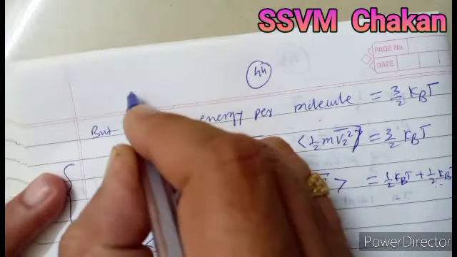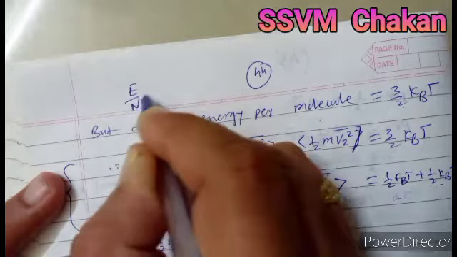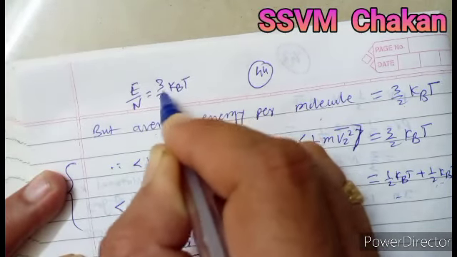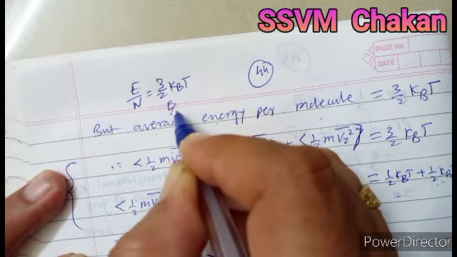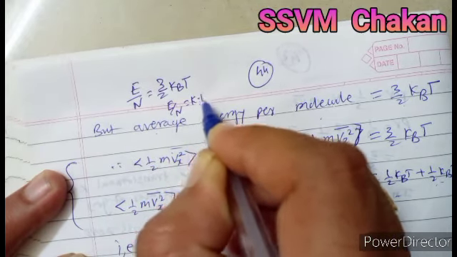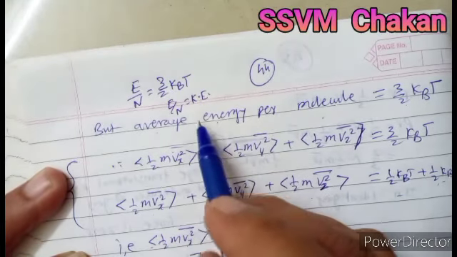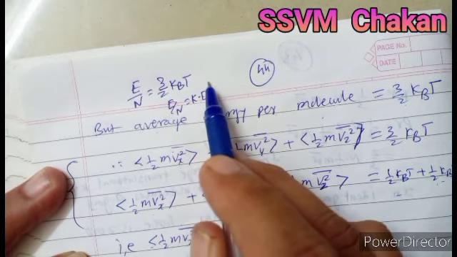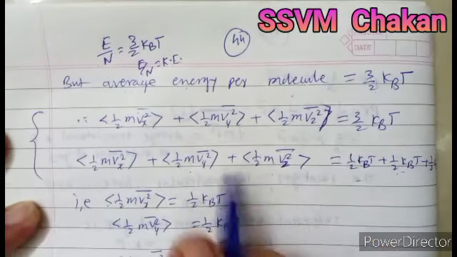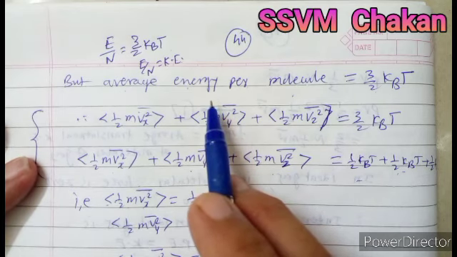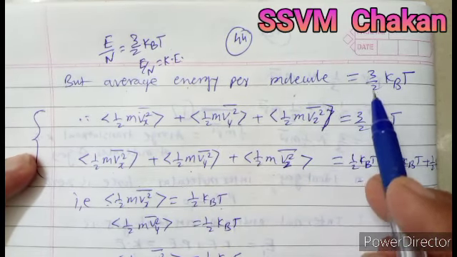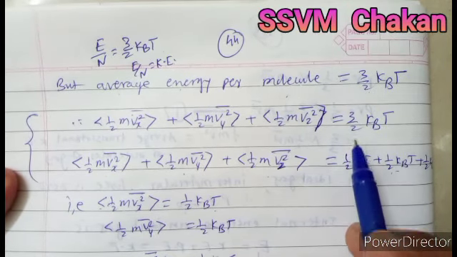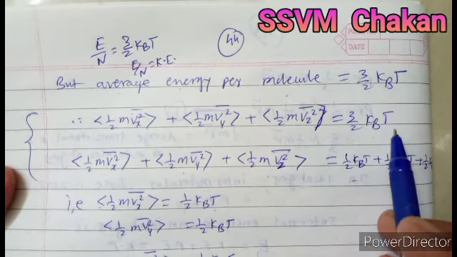Also we have derived E divided by N is nothing but 3/2 kBT, and this E divided by N is nothing but kinetic energy. So naturally the average kinetic energy is also equivalent to 3/2 kBT. Average energy per molecule is 3/2 kBT, so in place of kinetic energy we write 3/2 kBT.